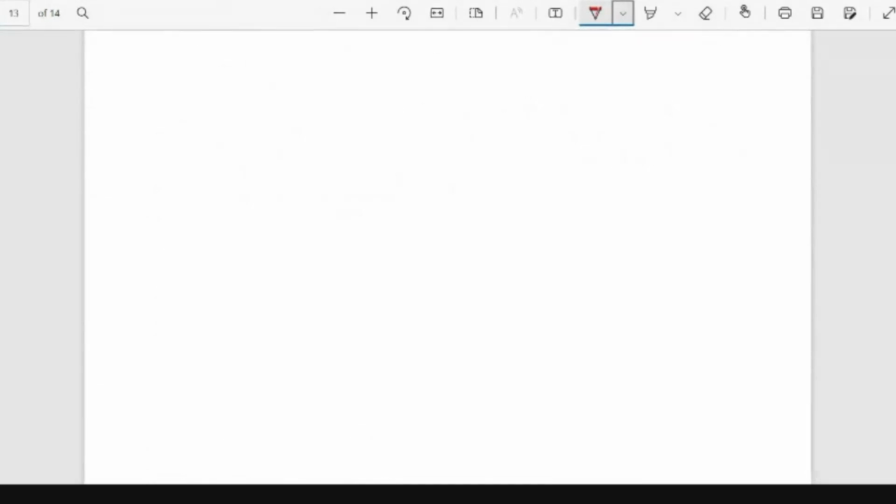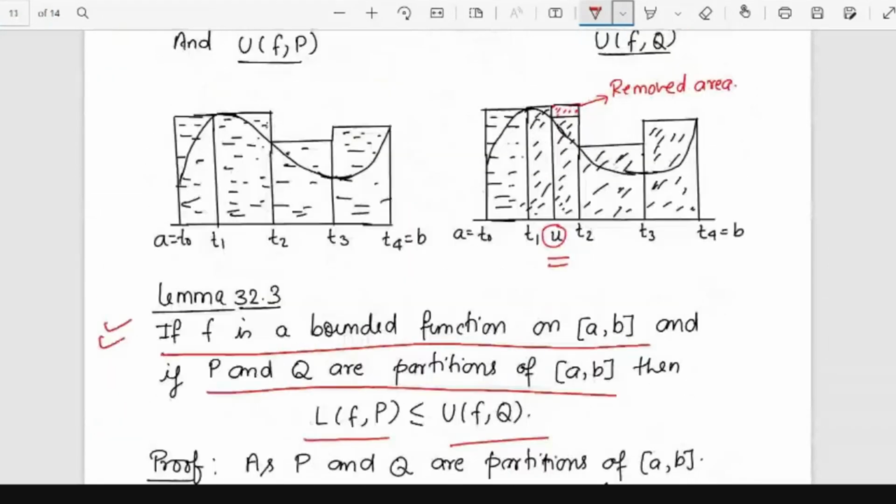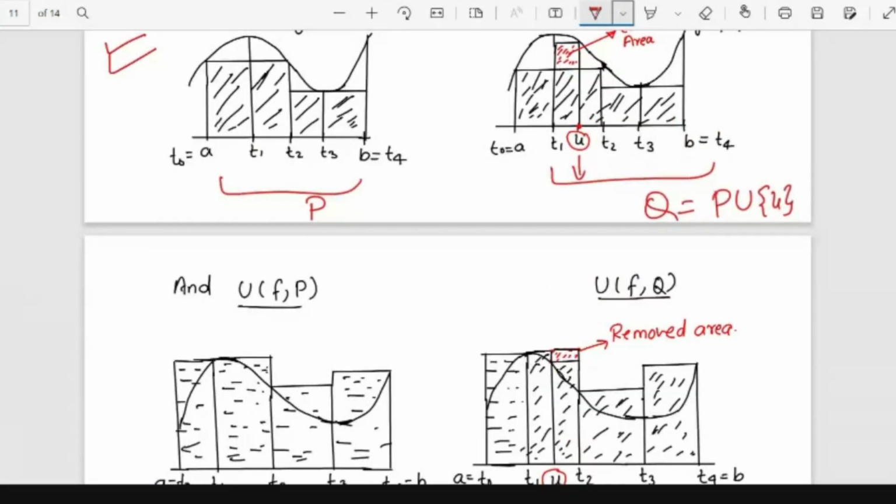Okay. Any other doubt in this thing? Okay, then I'll move to the next.